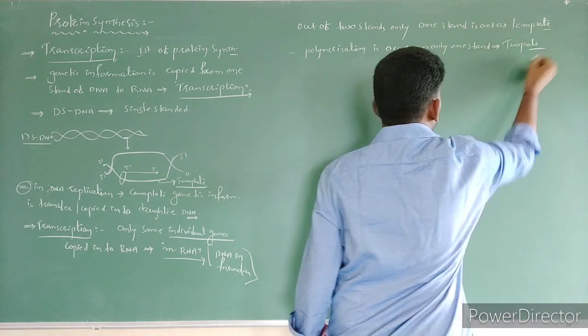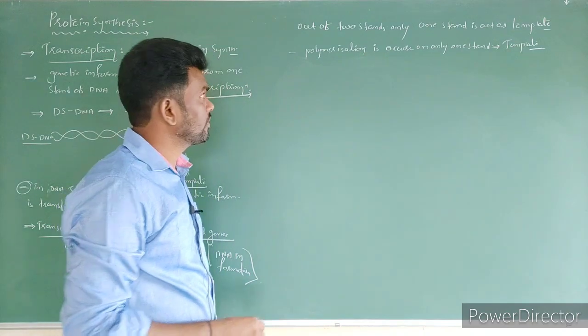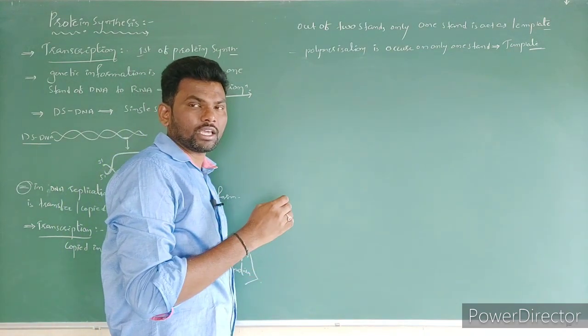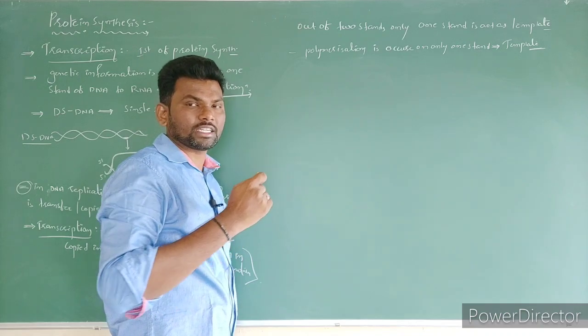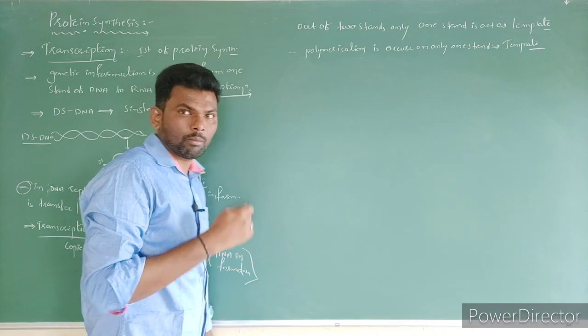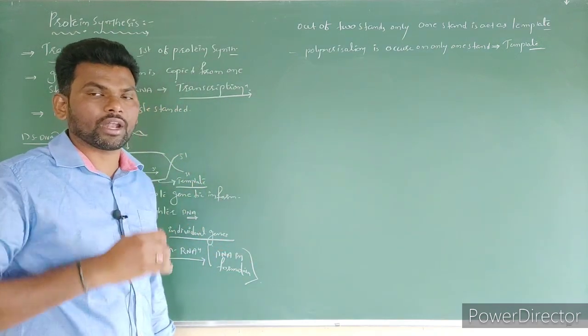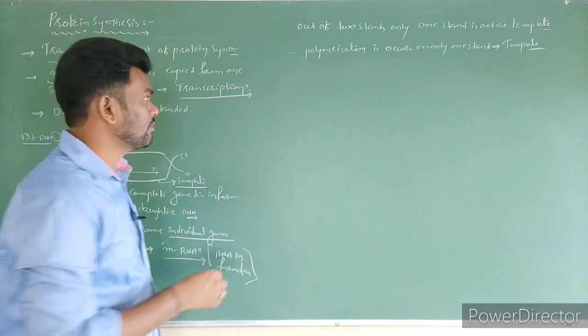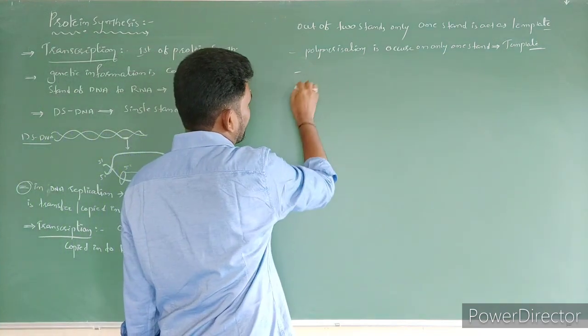During this polymerization we can notice one change. Generally, if the template contains adenine, it should bind with thymine. But during the formation of mRNA, thymine is replaced by uracil, right?